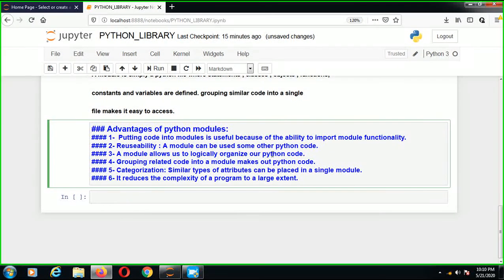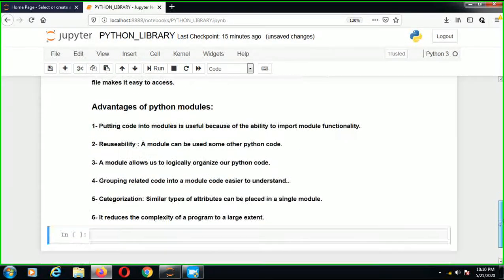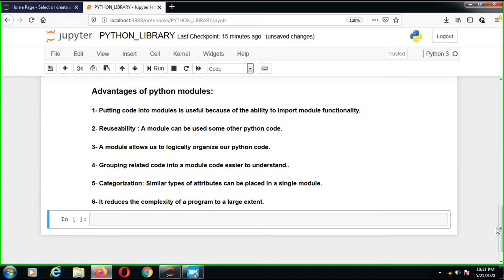Max module code easier to understand. That means grouping related code into a module makes it easier to understand. Categorization: similar types of attributes can be placed into a single module. It reduces the complexity of a program to a large extent.